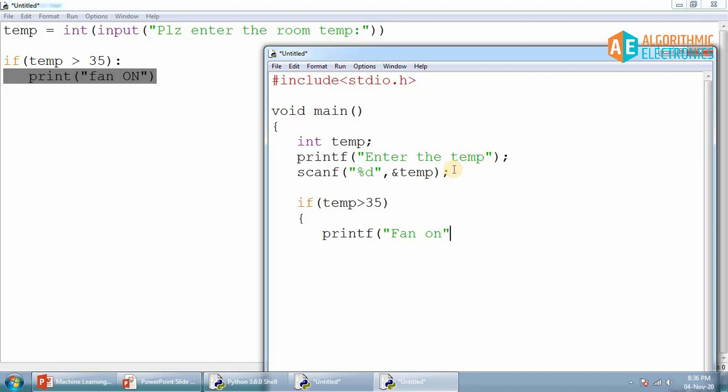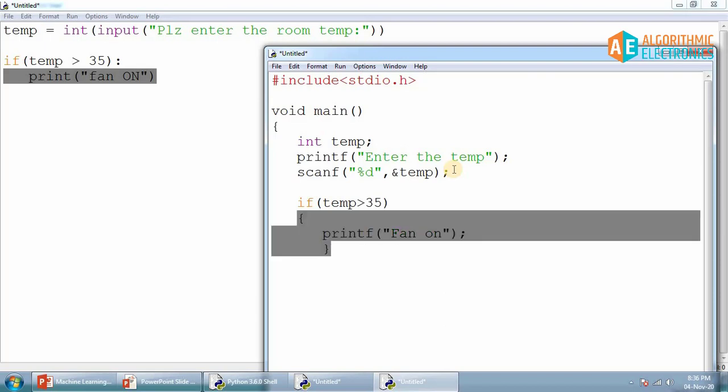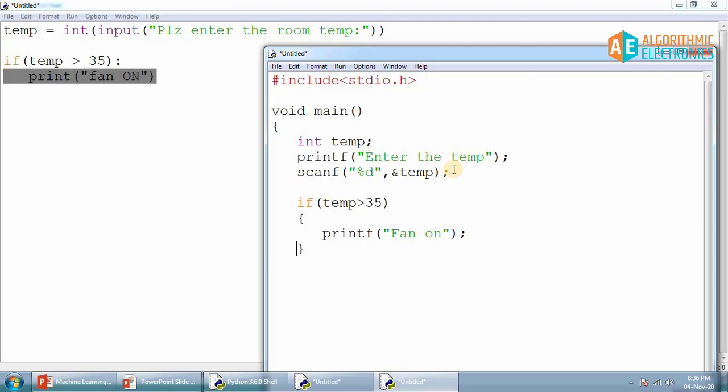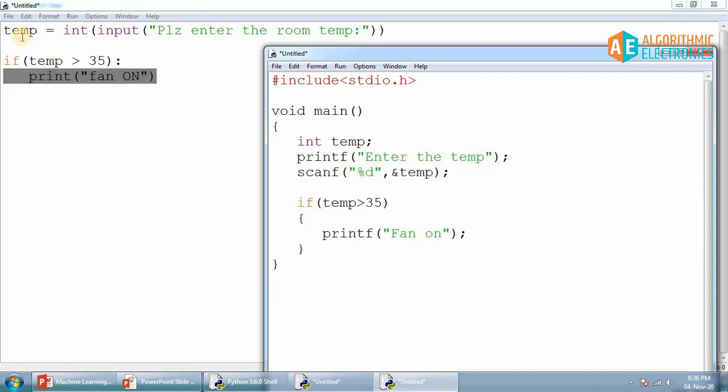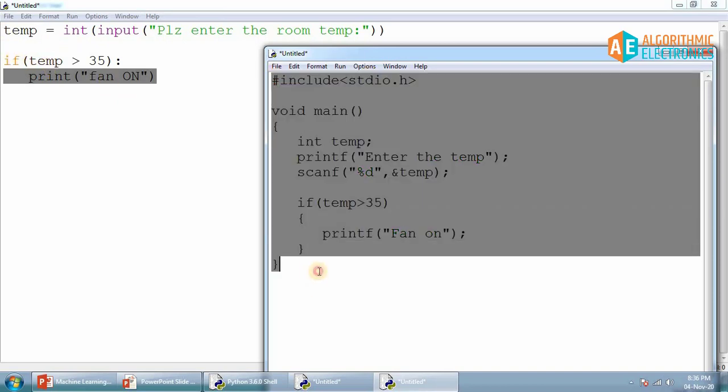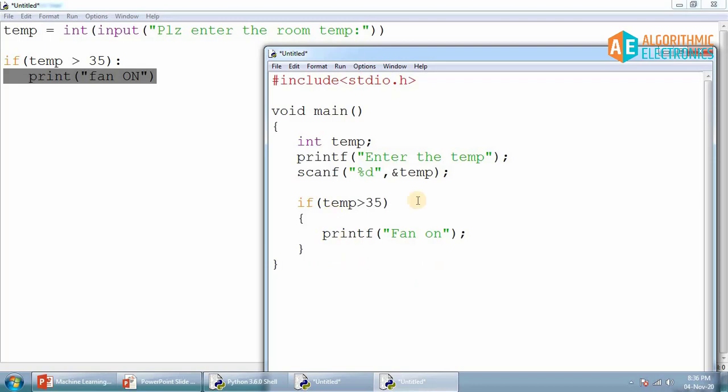So this is how you write things in C language. The entire code takes these many lines. Clearly, if you compare this with Python, hardly 3 lines of code are required there, but here you can see a couple of lines of code, and it is not that readable and very difficult to understand.